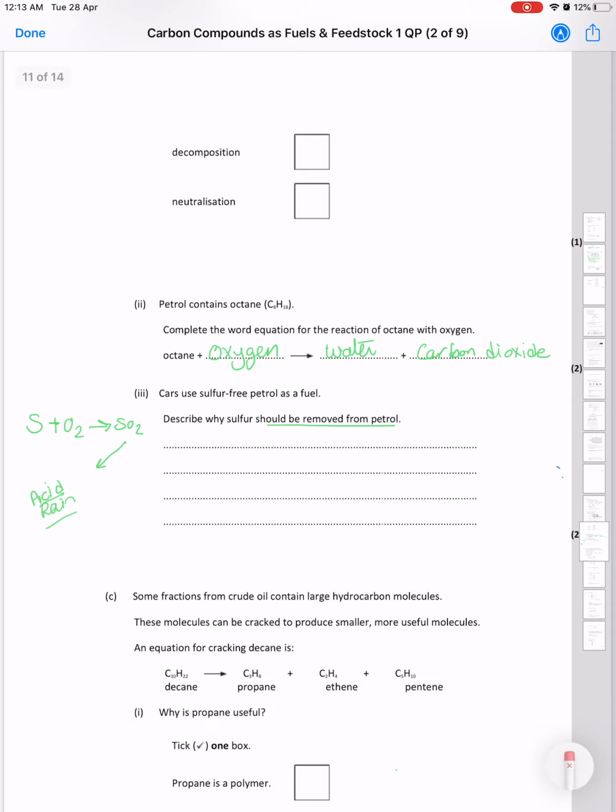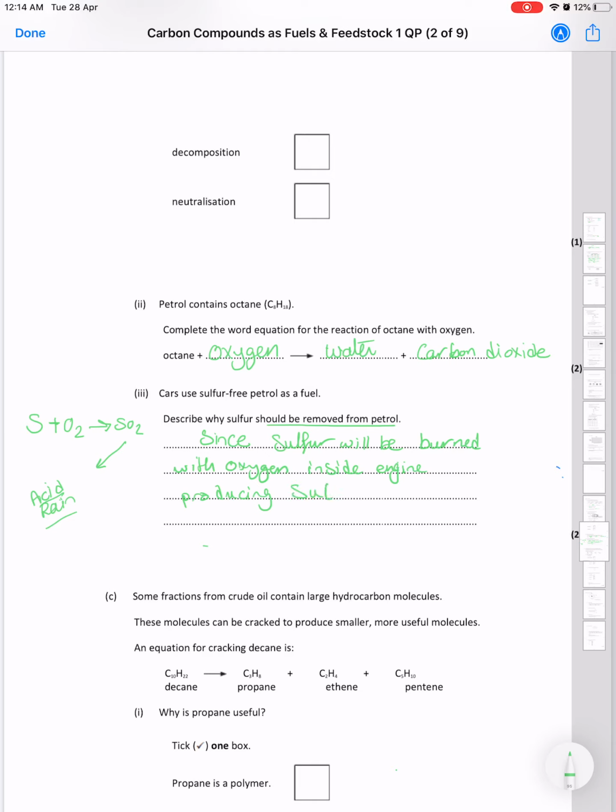All right, so that's a 2-mark question, so that's exactly what I'm gonna write over there. Just let me remove this. Okay, so I will write, since sulfur will be burned with oxygen inside the engine, producing sulfur dioxide or sulfur oxide.